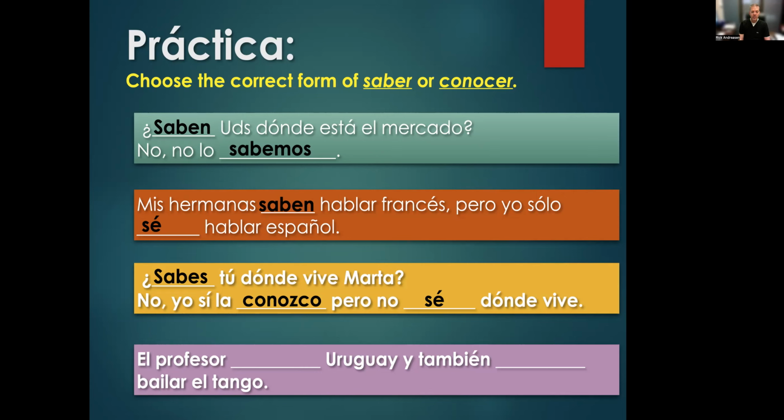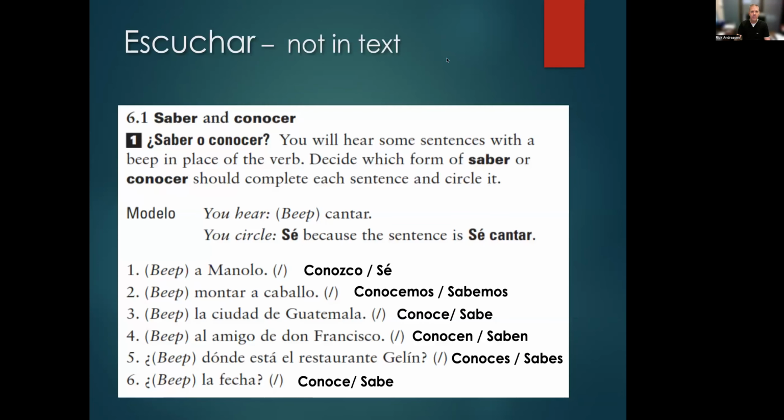Número 4, el profesor conoce Uruguay. He's familiar with Uruguay. Y también sabe bailar el tango. The first part of that sentence is true in my case. The second part is not true. Okay, so different ways of using the 2 verbs, saber and conocer.